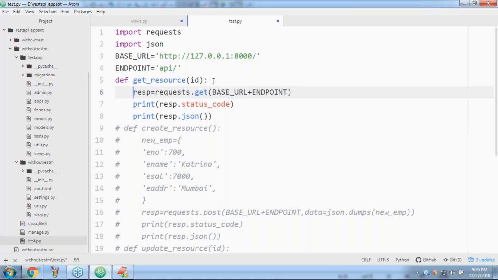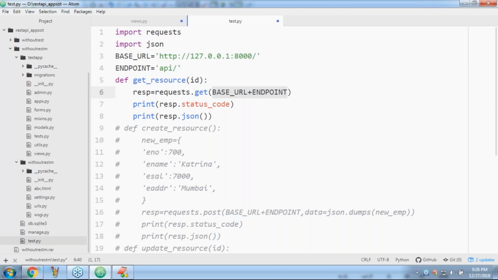If you are not passing an ID, then all records' information I want. Correct? That is our requirement. But the base URL endpoint is always the same, and I don't want to touch this part.